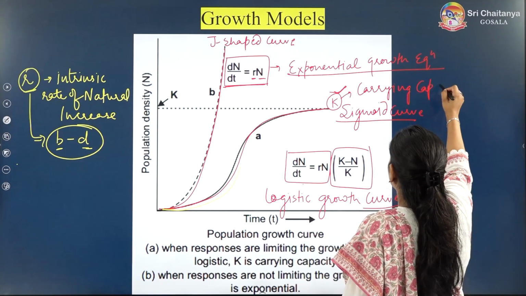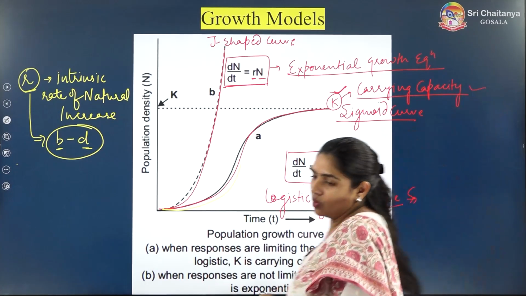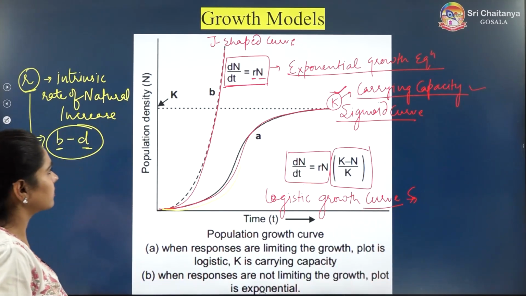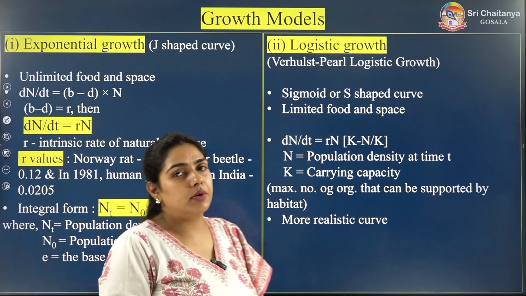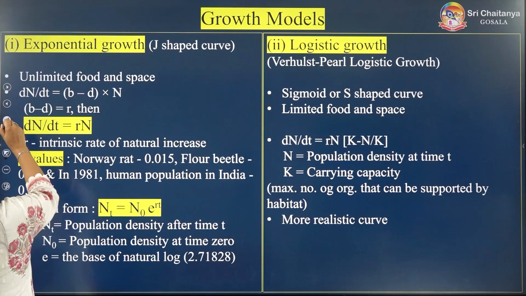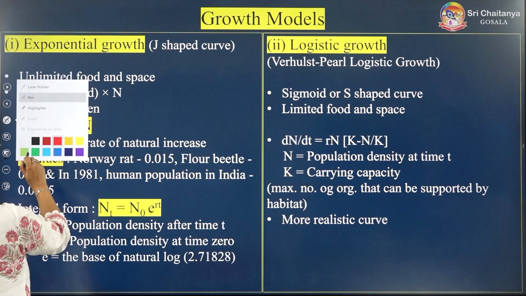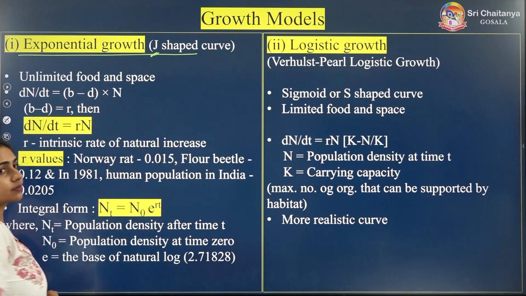So I have written all this again. So let us read this. Two growth models we have. I have told you one growth model is the exponential growth model, which is J-shaped.